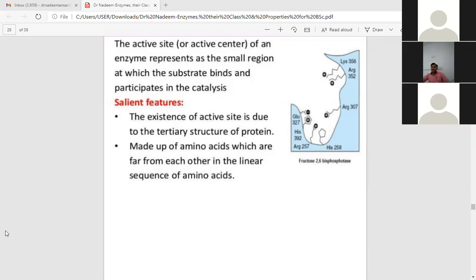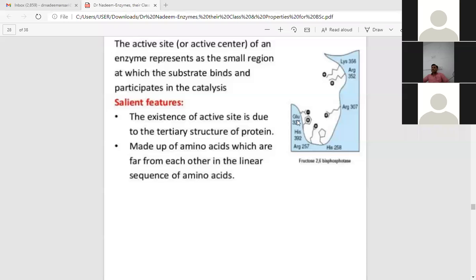The active site is not the same in each enzyme, whether it's a digestive enzyme, a metabolic enzyme, or any other DNA replication or protein synthesis enzyme. Each has its own active site, which is made by folding of proteins and interactions between different amino acid residues.